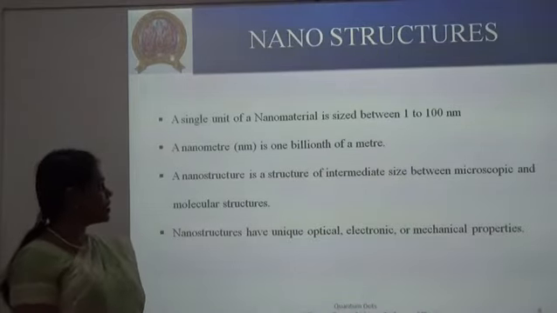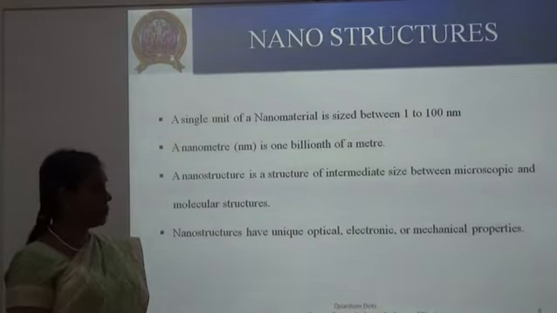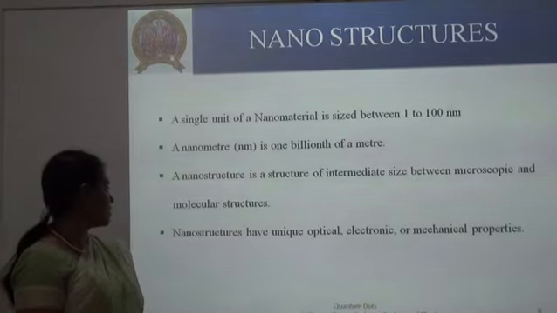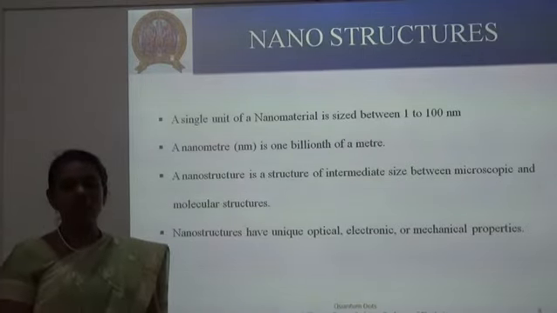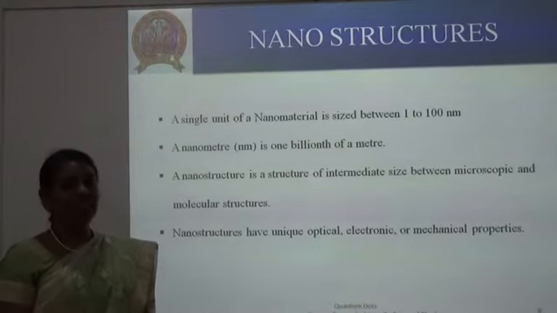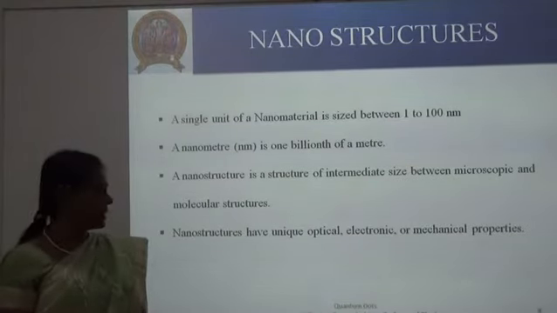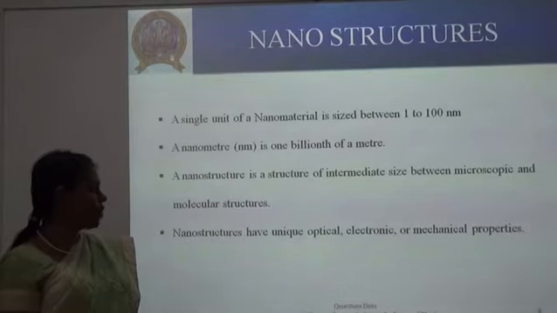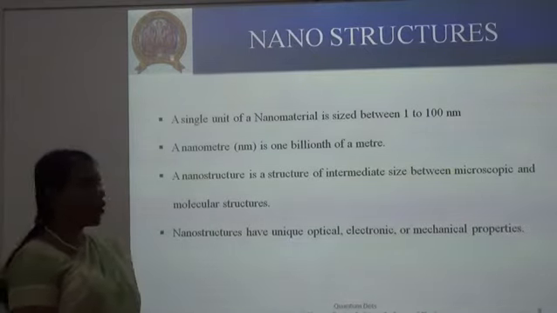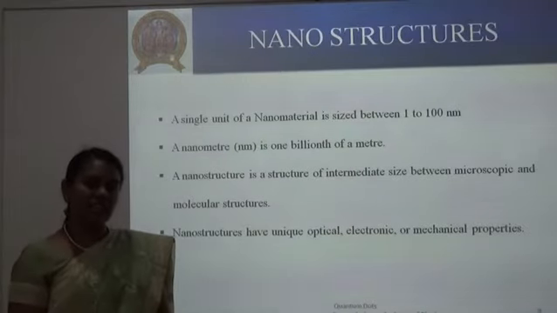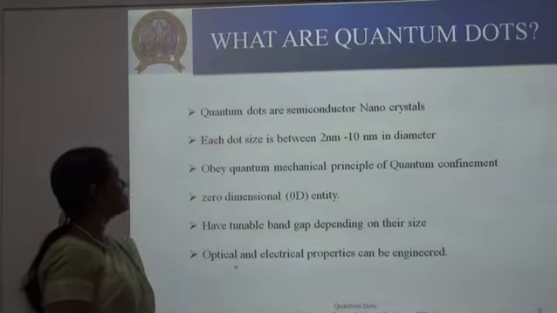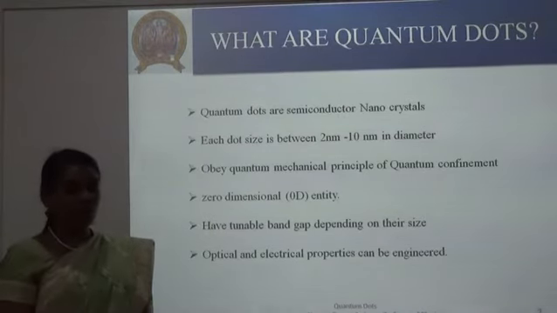A nanostructure is actually an intermediate size between microscopic and molecular structure. As the size of the nanoparticles is very small, of the order of a nanometer, they exhibit peculiar or unique optical, electronic or mechanical properties. So with all these basics, let us understand what a quantum dot is.